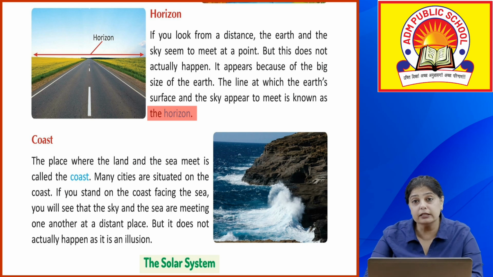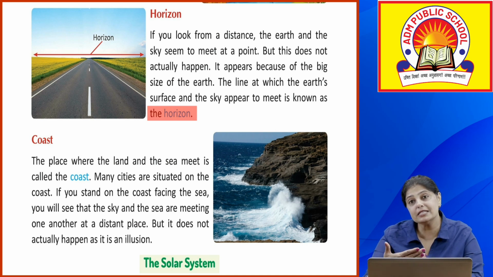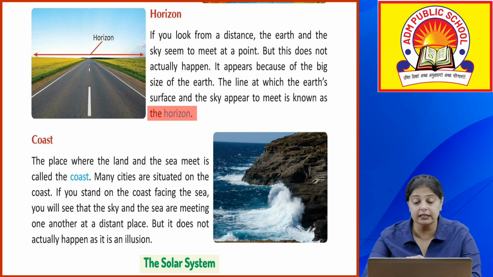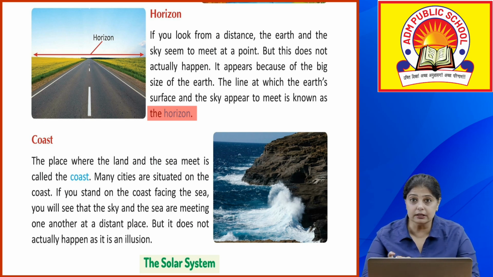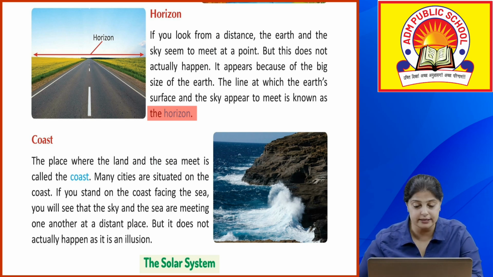सो इफ आपको लगता होगा कि इफ आई गो बाय शिप, आई विल बी एबल टू मीट the sky or reach to the sky, but that's not a fact, okay? It is just a point that we see where the earth and the sky meet. Now this point is known as the horizon. ऐसे लगता है कि there is like a line, okay, which appears between the earth's surface and the sky. Now this line is known as the horizon.